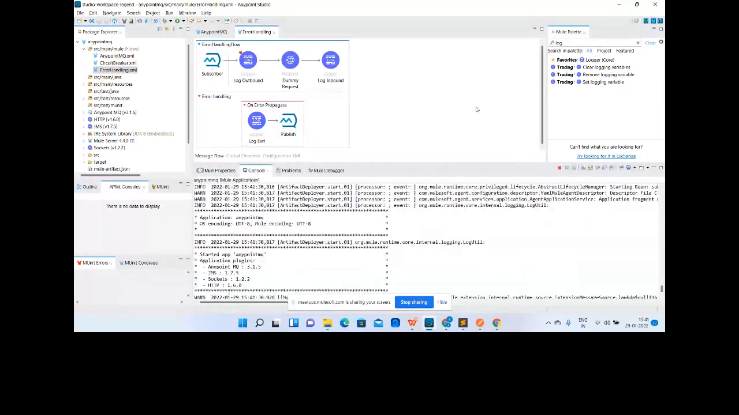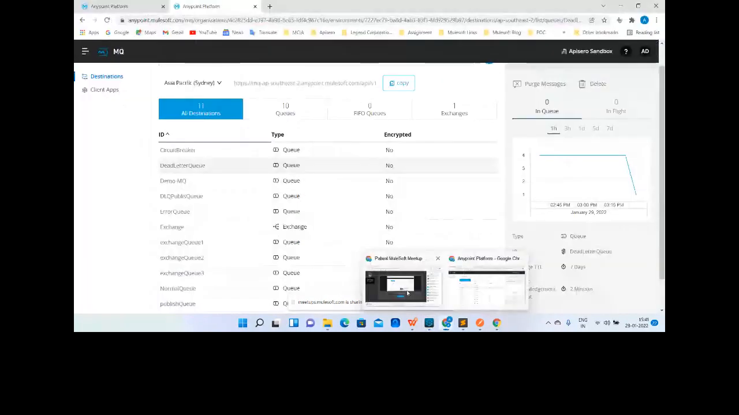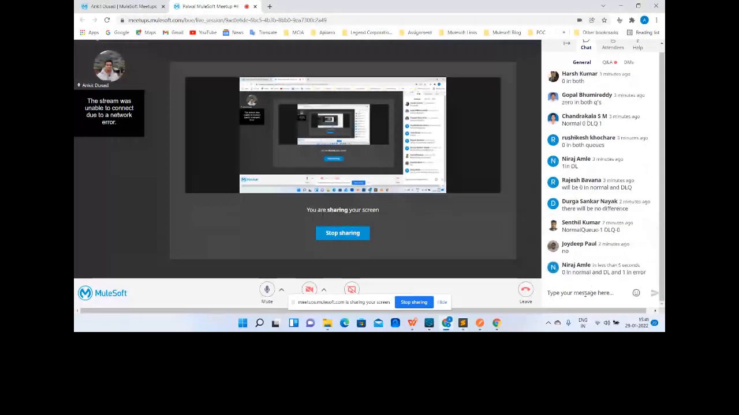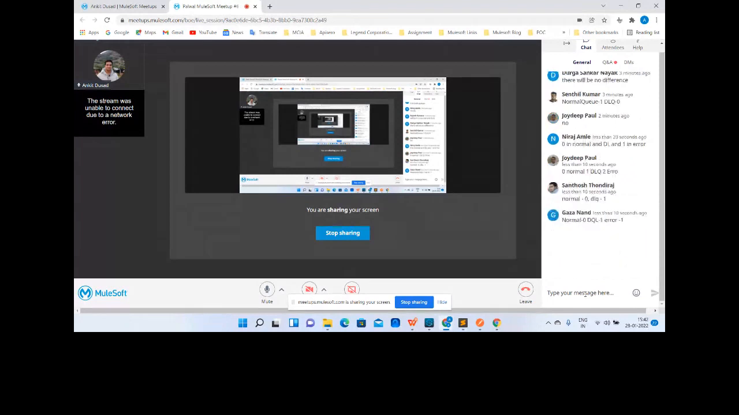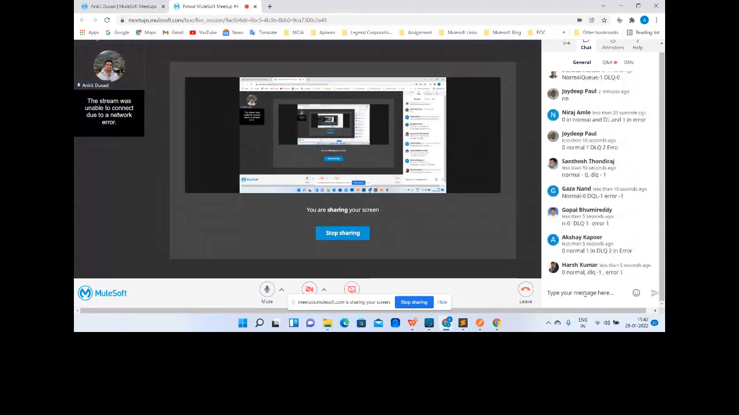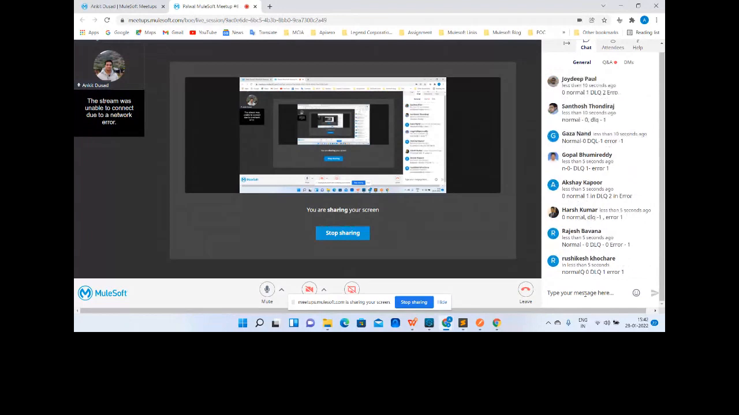So now tell me guys, what will be the response? What is the message count in the normal queue, dead letter queue, and error queue? Zero in normal and DLQ, and 1 in error. Okay, normal 0, DLQ 1. Okay, 0 normal. Okay, 1 in error.